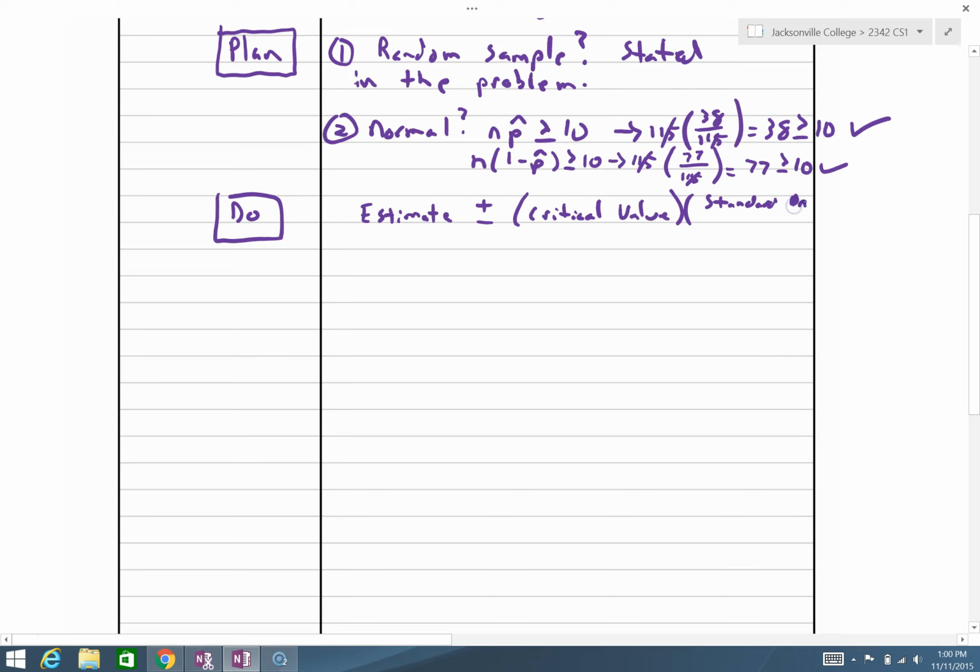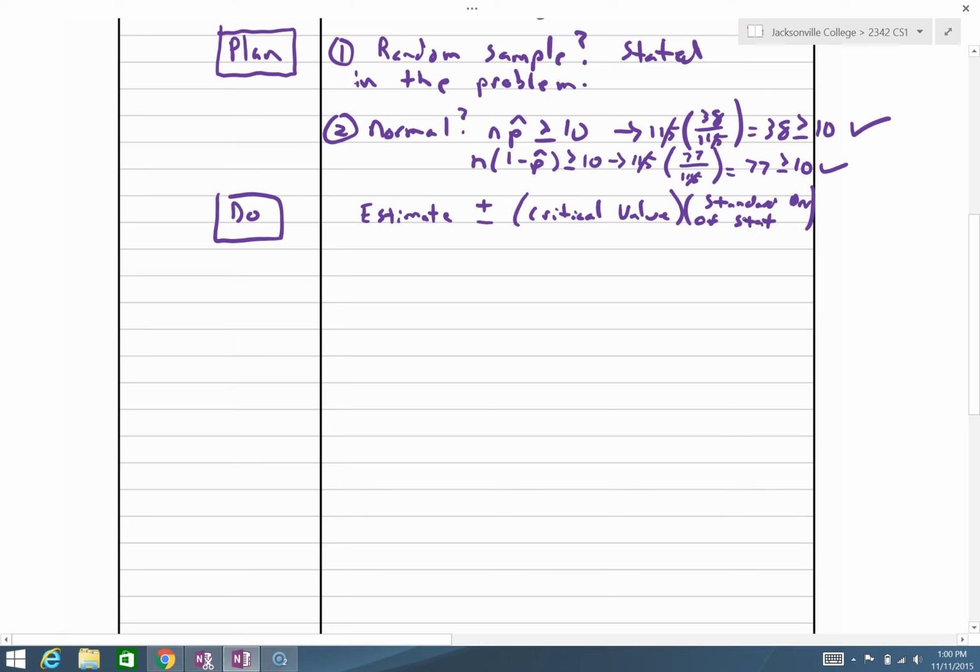Standard deviation of a stat. Okay. This is our best guess from our sample. This is how far we're going to jump, how many jumps I should say, based on our confidence level. And this is how big those jumps are, the standard deviation.